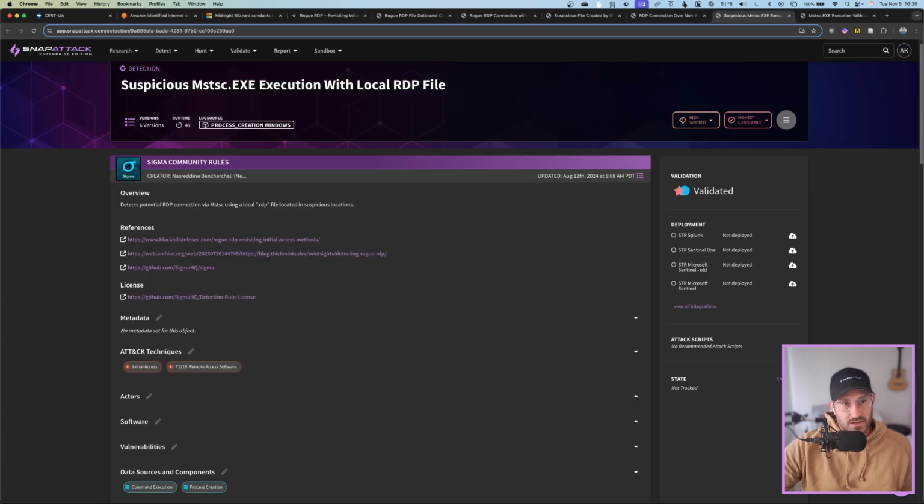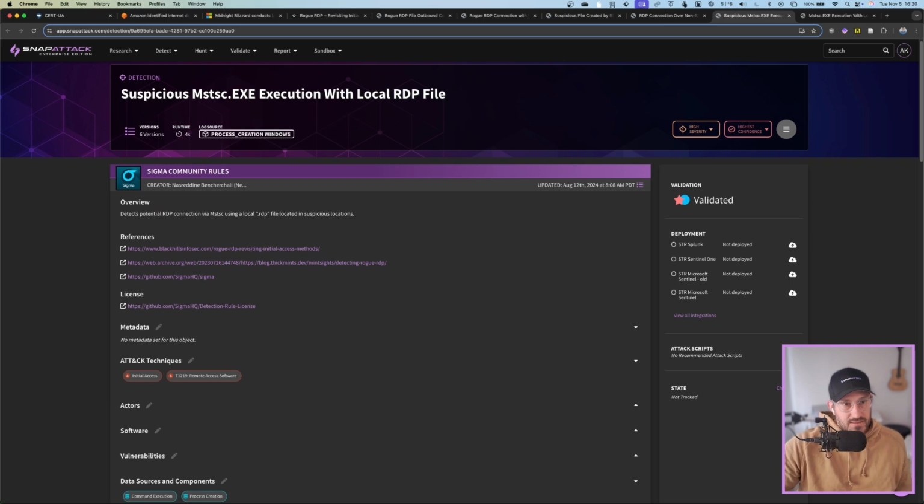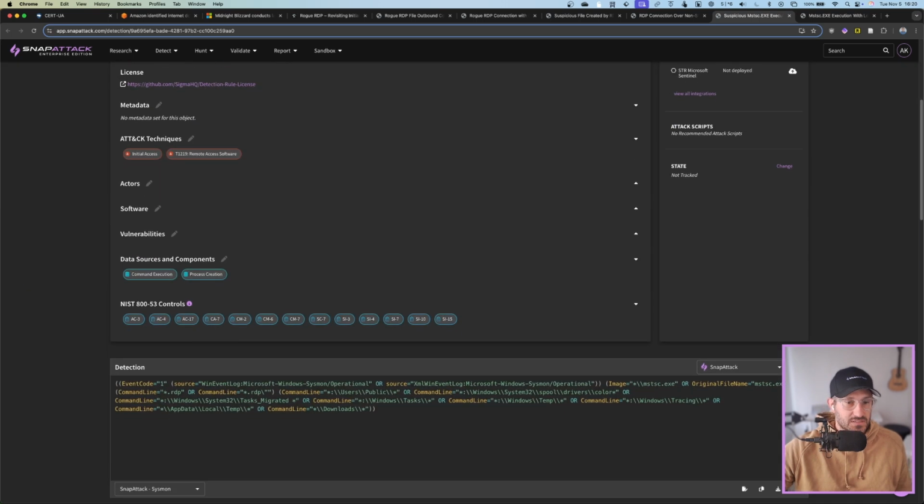Next, there are some Sigma community rules we can run through. This one is suspicious mstsc.exe execution with local RDP files. It looks for a process creation event where mstsc is the image or original file name, in case it was renamed, and the command line contains .rdp, with the command line ending in .rdp or .rdp /, and the command line containing any of these folder paths: public, downloads, temp, and a bunch of different paths. This is good in the sense that it's filtering down to some specific paths.